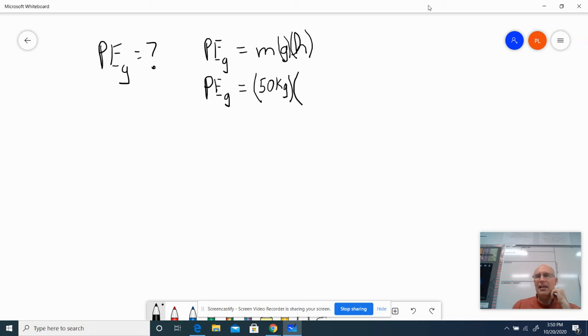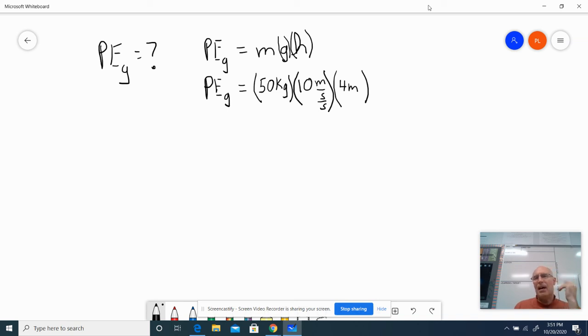And then the next thing here is G, and it didn't say anything about G in our problem. Well, how can we figure out what G might be? Well, we know that G is the acceleration due to gravity, or it's really telling us how strong Earth's gravity is. And that's a number that we wrote down in our notebook, and we're going to guard it forever and keep careful track of it. It is 10 meters per second every second, the gravitational acceleration on Earth. So that's G, and I can write that there. And then lastly, I need to know the height. The problem told us that the height was 4 meters, so I'm going to write my 4 meters.